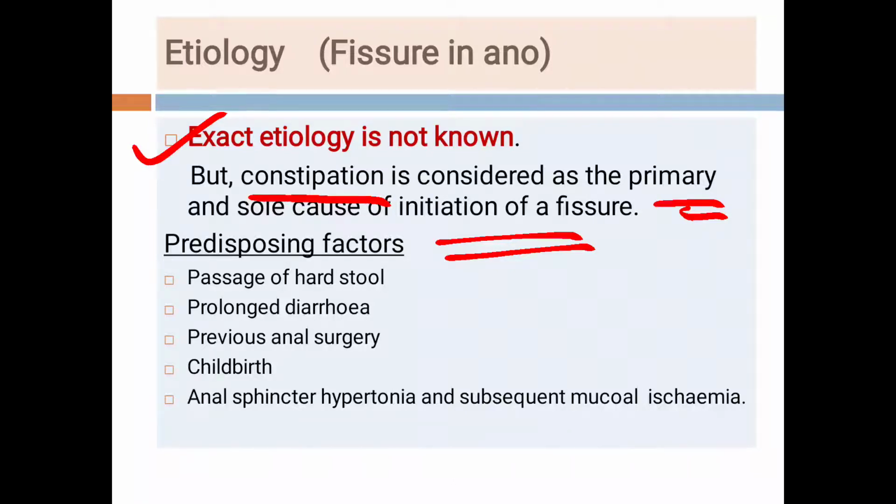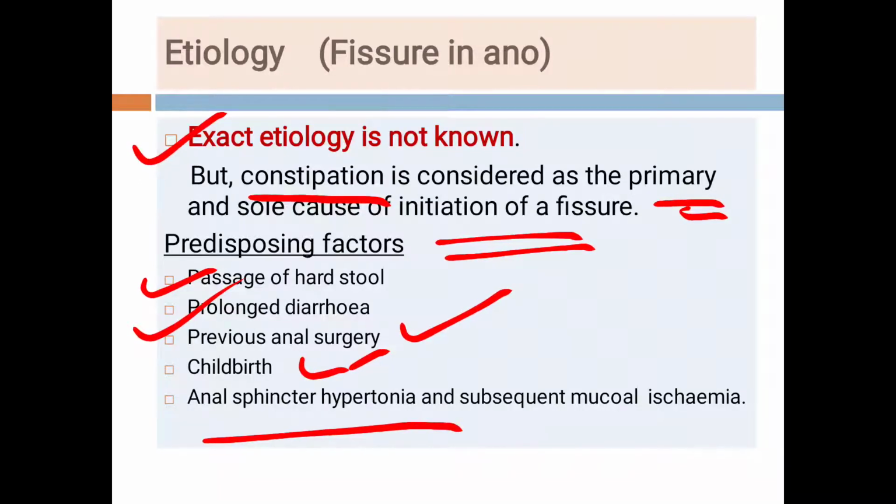Now other predisposing factors. The more commonly seen predisposing factor is the passage of hard stool. So that is the usual history given by the patient. Then prolonged diarrhea, previous surgery of the anal canal, childbirth leading to fissure in ano in females, and usually these fissures are anterior fissures.